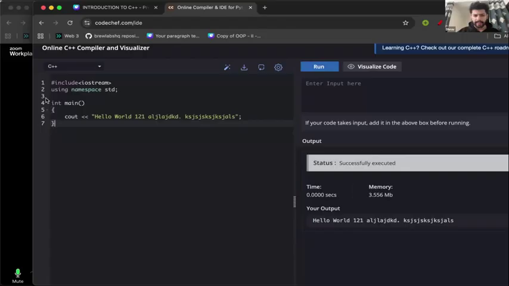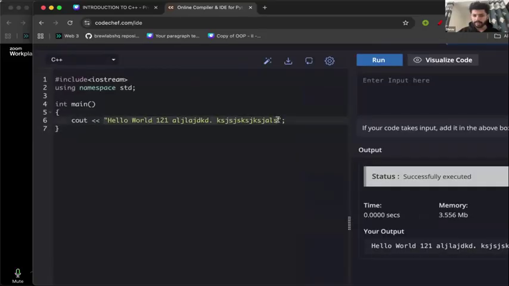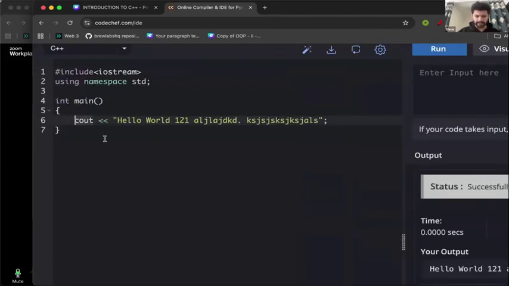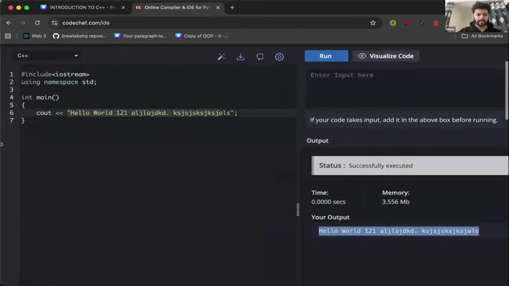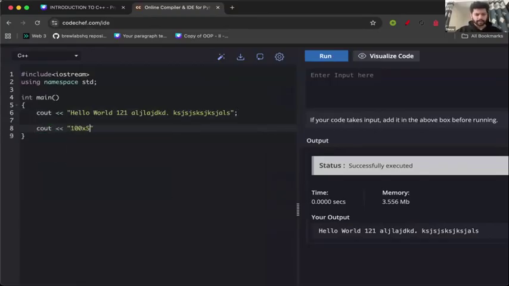So a very important observation: whatever we write here in these double quotes will get printed here. But before that, we have to use this keyword, cout. What is this cout doing? This cout is helping us print some text on the screen. Let's say we want to print 100x school. Let's write cout 100x school. So this will help us print 100x school. Let's remove this. Now we have two cout statements, so we should first get hello world, then we should get 100x school. Let's try to run this.